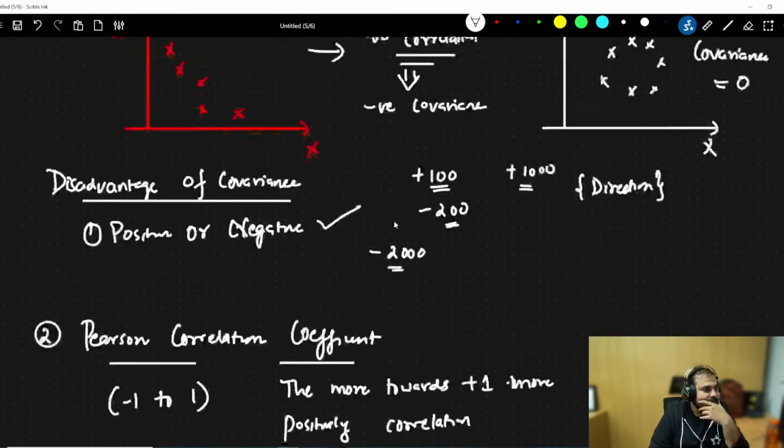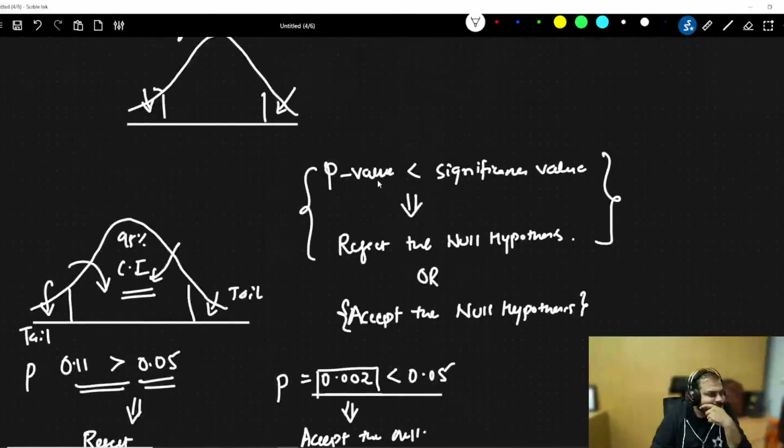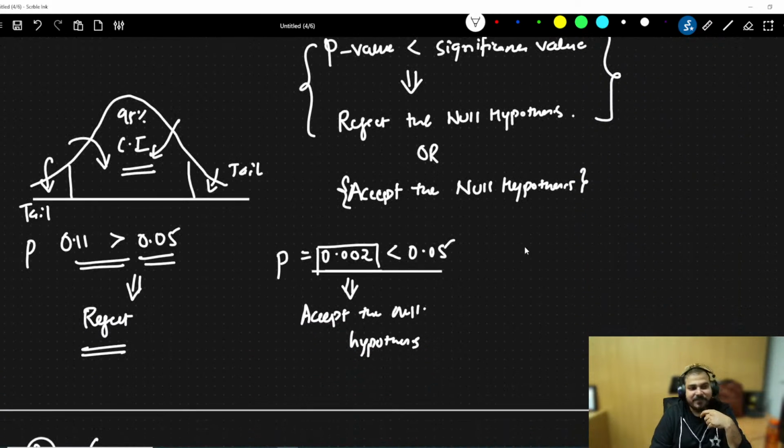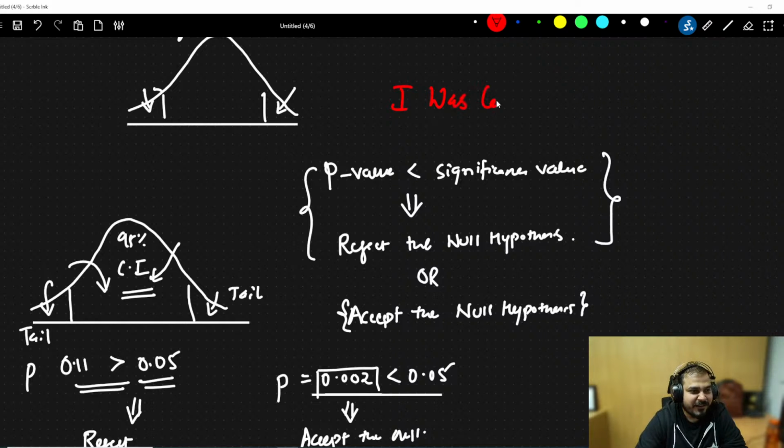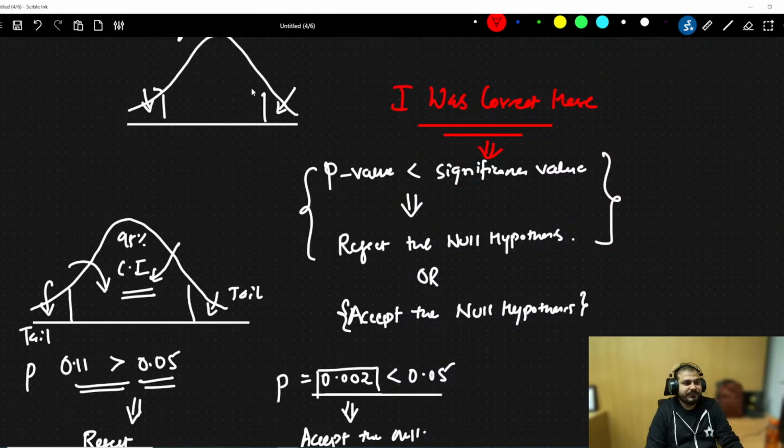Here also I have written it in this way only. So I have written it correctly over here, but in the code I have written it wrong. If p value is less than the significance value, we reject. Code wise I made a mistake, but here I have written it correctly. I have the proof. I was correct here.